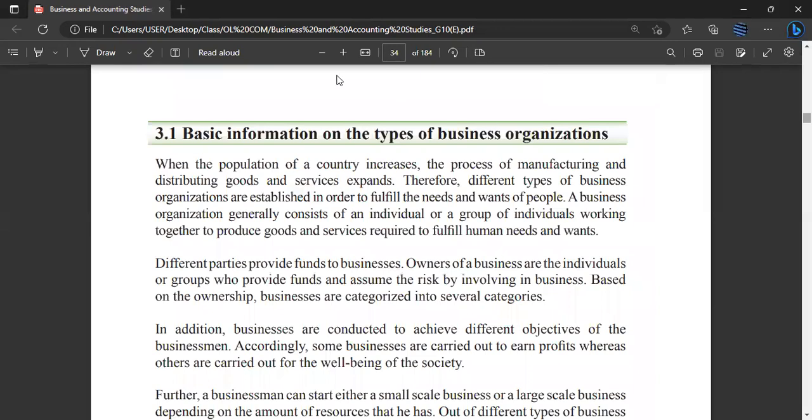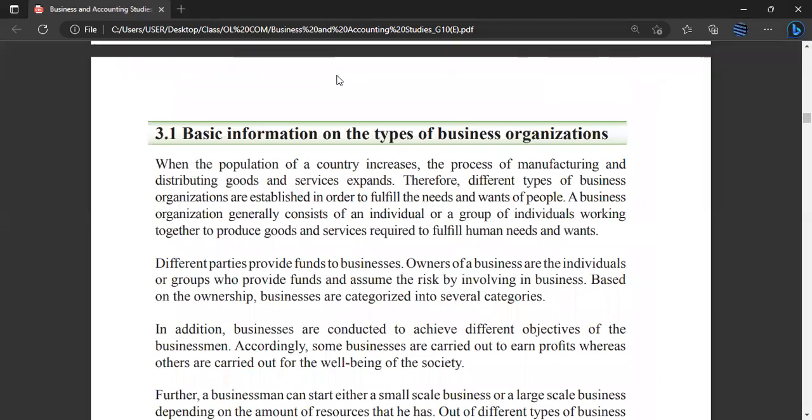So we need to discuss basic information on the types of business organizations. So what is an organization? An organization is a collection of people working together to achieve a common task. Right now we are going to look into business organizations. When the population of a country increases, the process of manufacturing and distributing goods and services expands.